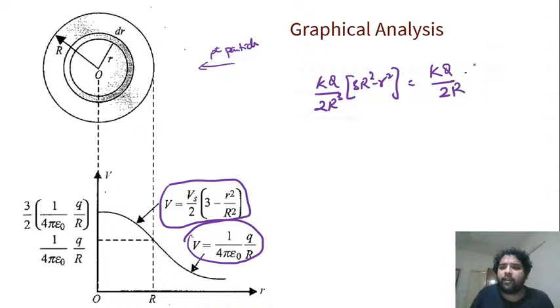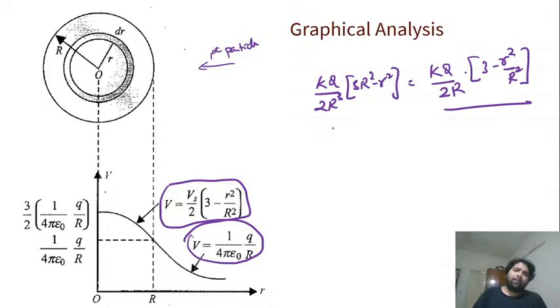Kq by 2r into 3 minus r square by r square. It's the same thing, no? Anyway, both of them are written in the same way, so we can use this. Yeah, r cube in the denominator. Yes, exactly. Good one. So this graph will look like this.